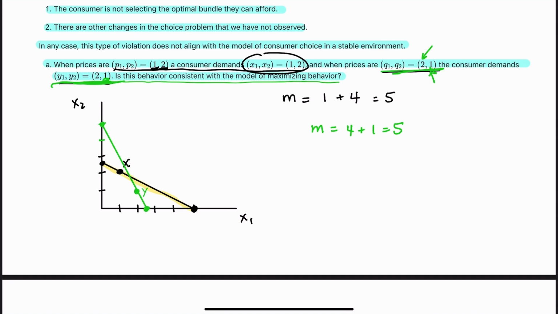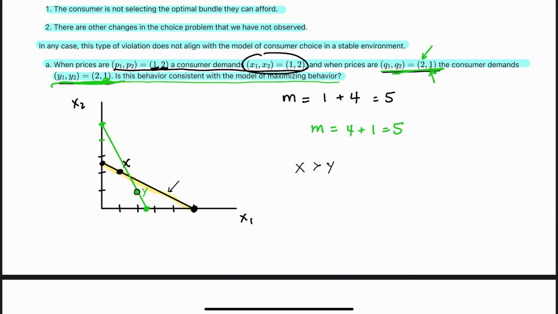Was Y, was X chosen over Y? Yes, it was, because Y is absolutely still affordable in this budget line. So X was chosen over Y. X is directly revealed preferred over Y. So X is strictly preferred over Y.